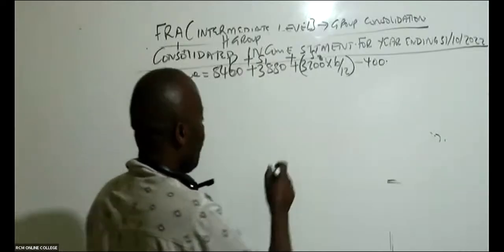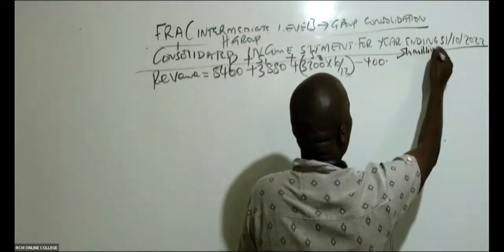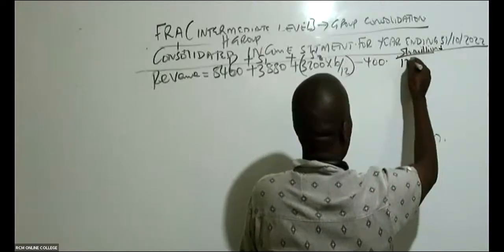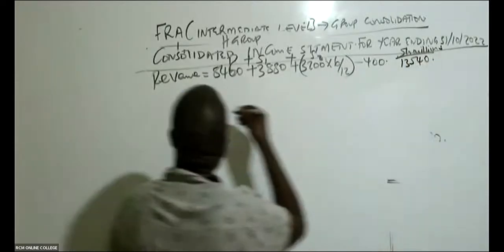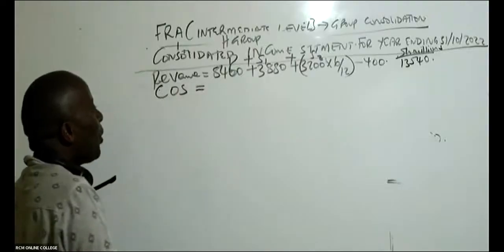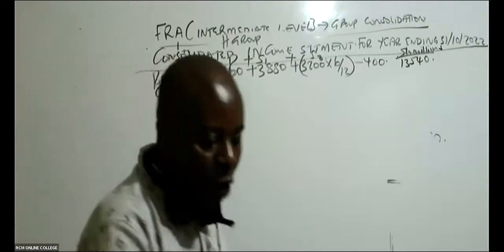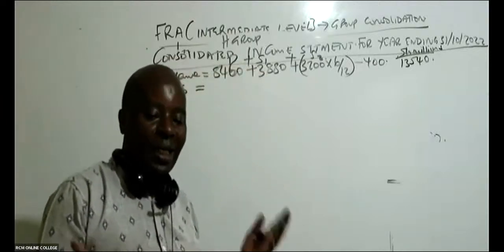Yeah, we're getting 13,540. So this is in shillings millions, and we're getting here 13,540. Thank you very much. So we go to consolidated cost of sales. Many students are not able to get this consolidated cost of sales. So what do we do for consolidated? First of all, we appreciate that we are just adding.